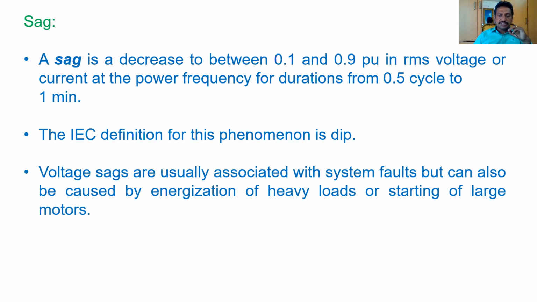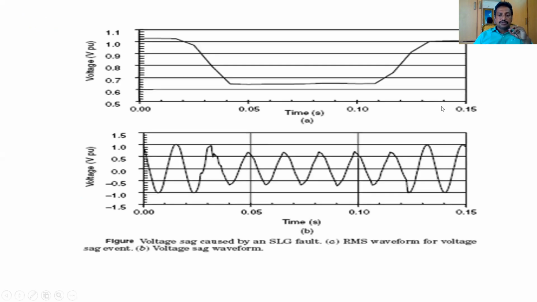Voltage sags are usually associated with system faults, but can also be caused by energization of heavy loads or starting of large motors, as already discussed. So this is the sag. See how the voltage varies above 0.6 and up to below 0.05 seconds. The magnitude of voltage is 1, slowly decreasing to 0.6 per unit up to 1 second. Similarly, here the voltage in per unit, but this sag is caused by an SLG fault.